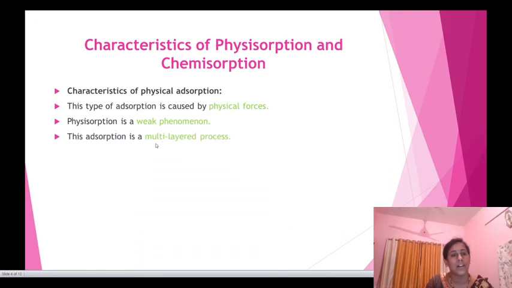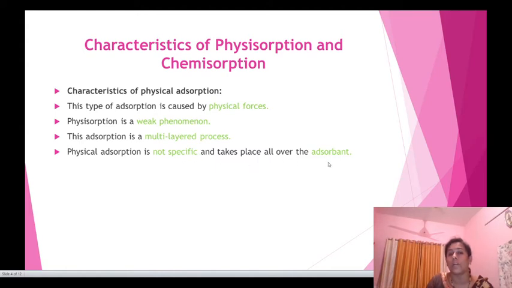Third, physical adsorption is a multi-layered process. And fourth, physical adsorption is not specific and takes place all over the adsorbent. This point you have to keep in mind.